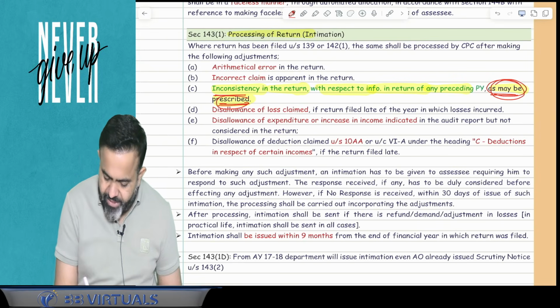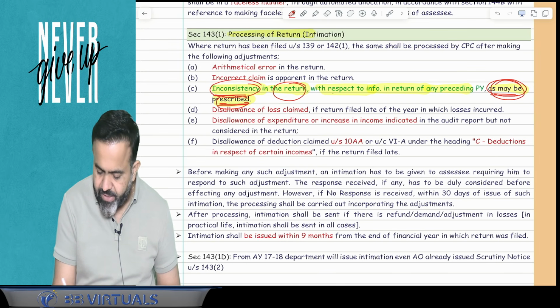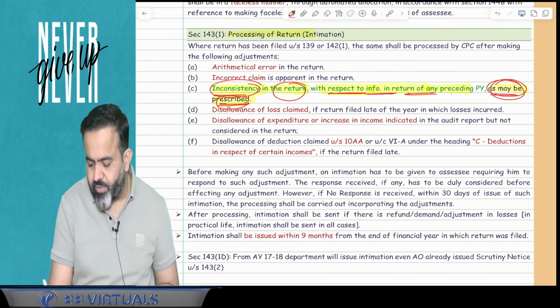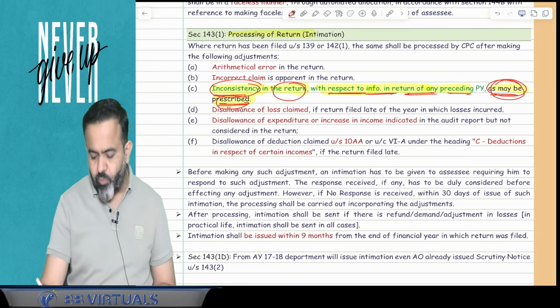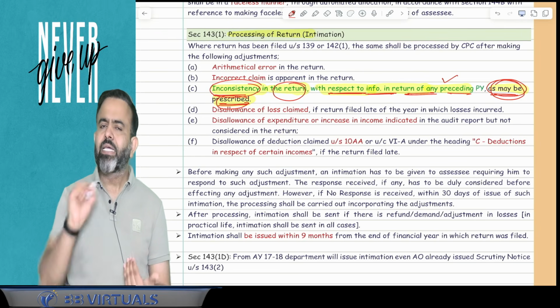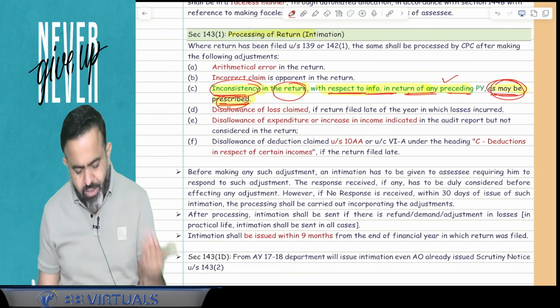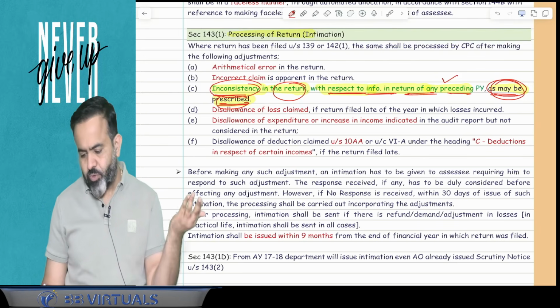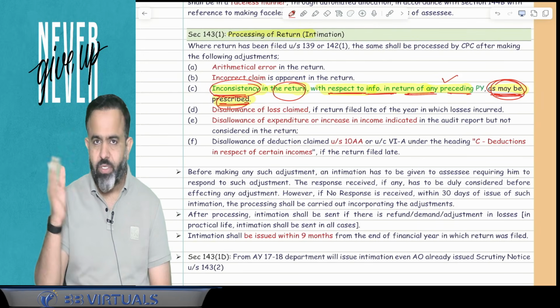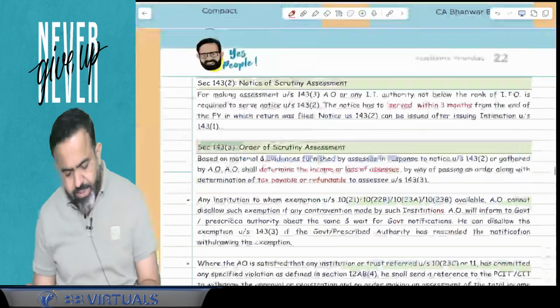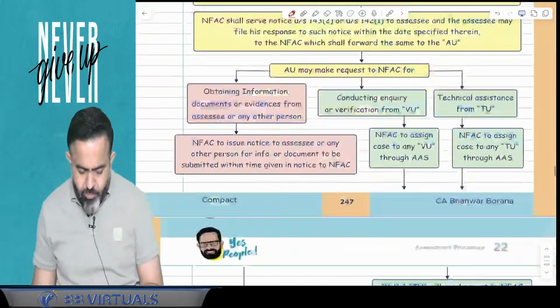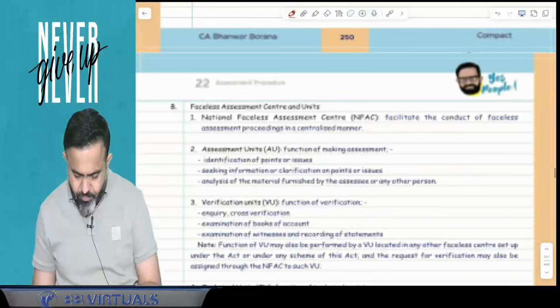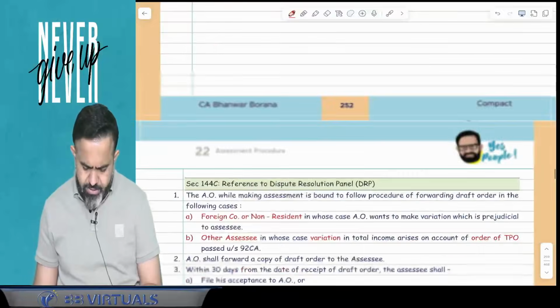So here they have added one point, inconsistency in the return with respect to the information in the return for any preceding previous year. But what do you mean by the inconsistency? That they will explain through a notification. So through notification they will prescribe what is treated as inconsistency. Done.